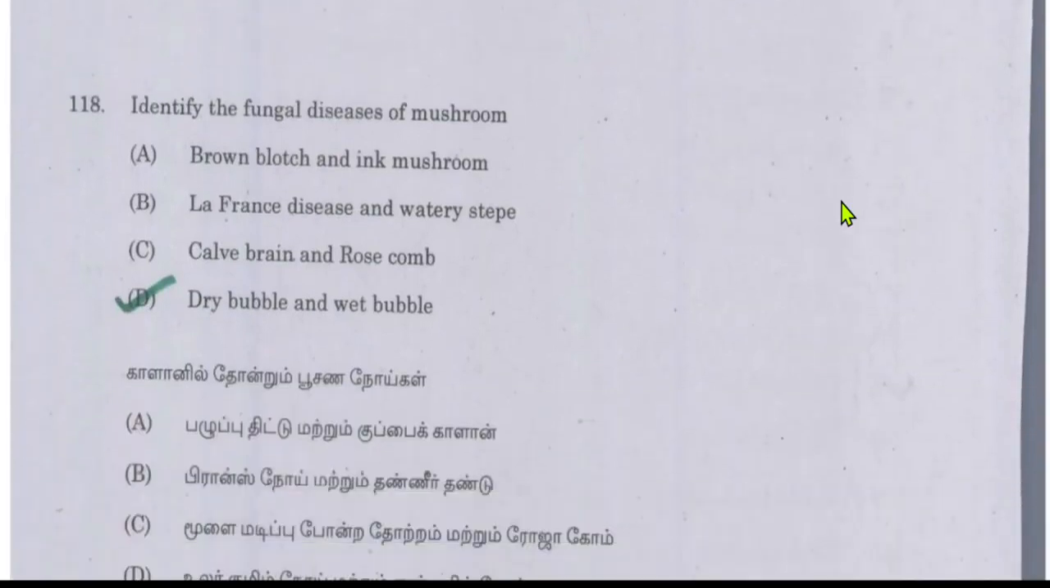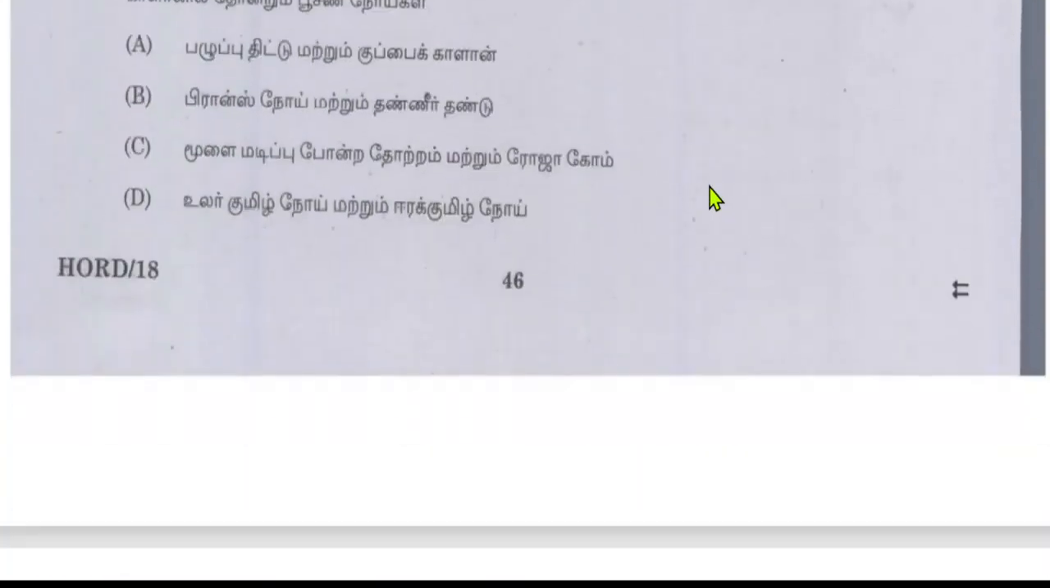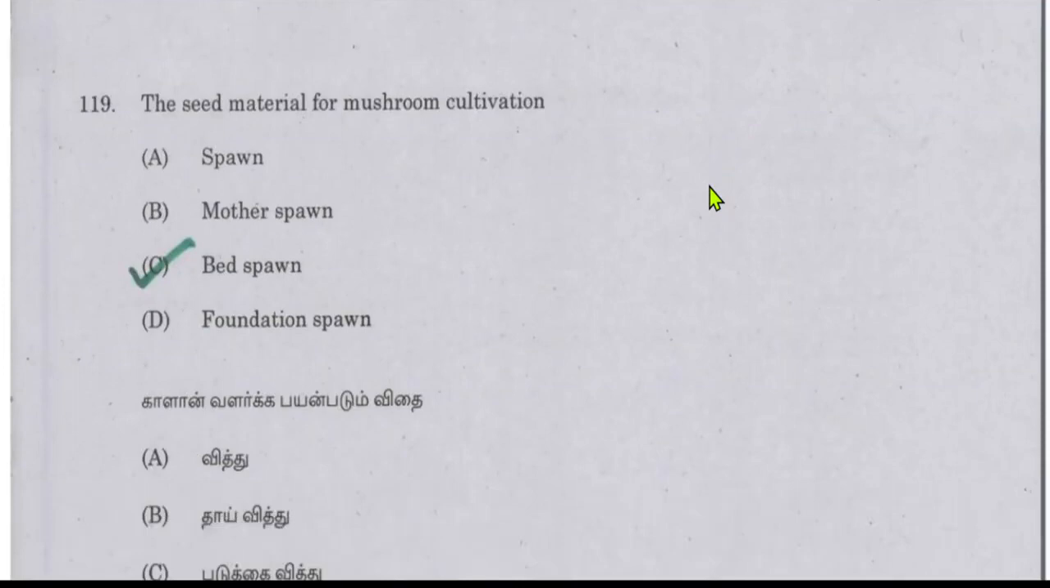Identify the fungal disease of mushroom: dry bubble and wet bubble. If the mushroom shows dry bubble and wet bubble, it has been diseased by a fungal attack. The seed material for mushroom cultivation is called bed spawn.